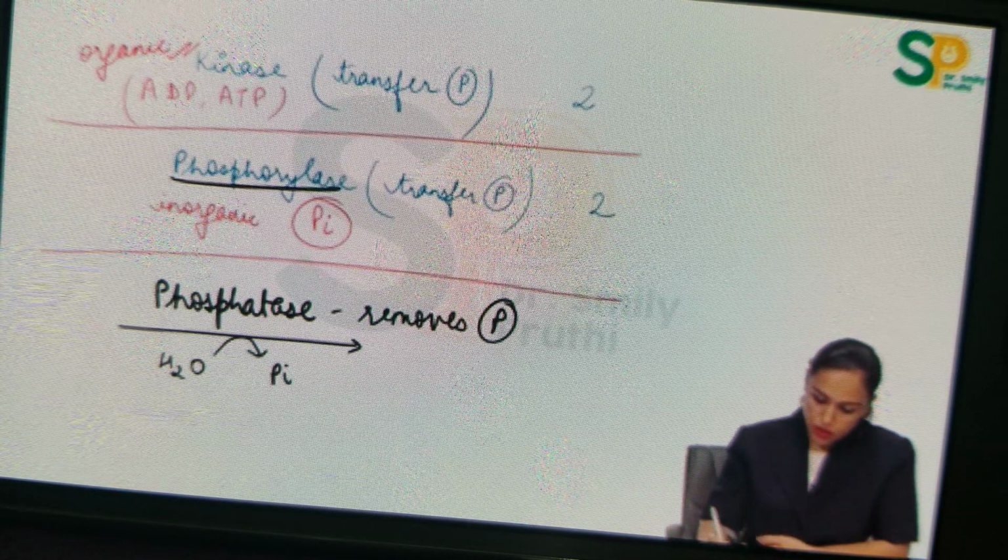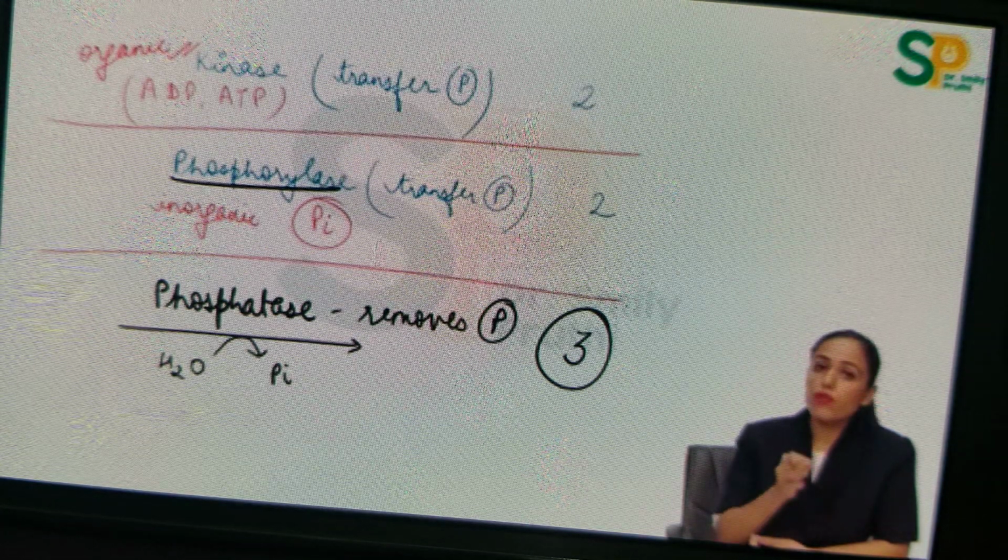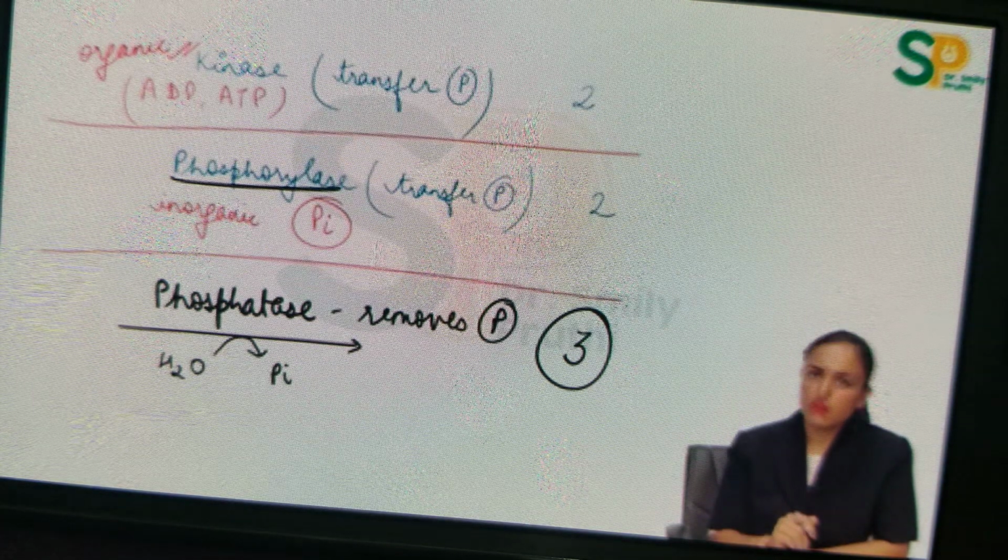So the EC number of phosphatase will be 3. That is, water is used to break the bond. So EC number is 3. So be careful. Phosphorylase EC number is 2. Phosphatase EC number is 3.